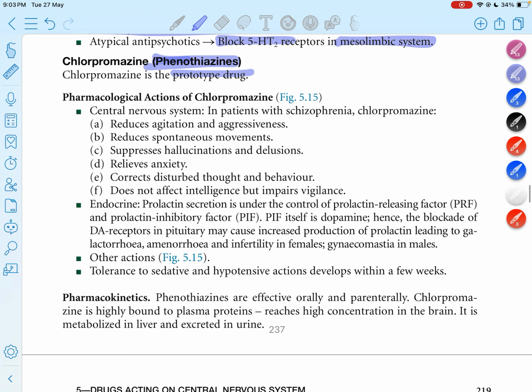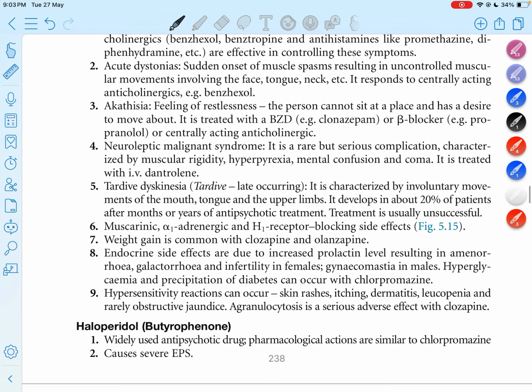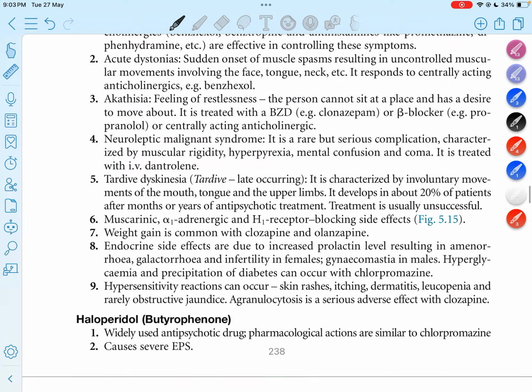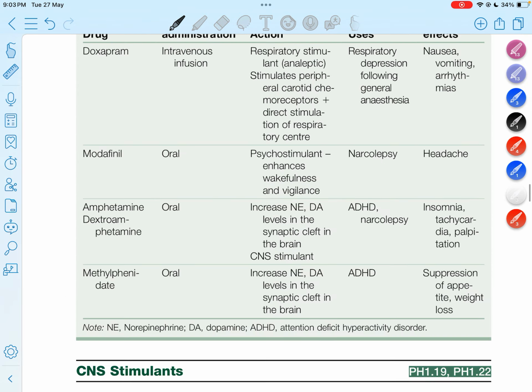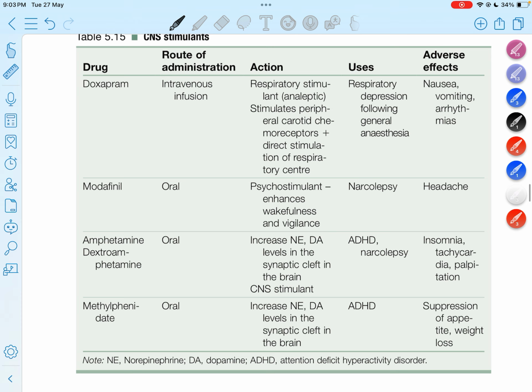When we look at the pharmacological action of chlorpromazine, there is a table here, table 5.15, showing the actions of these drugs.